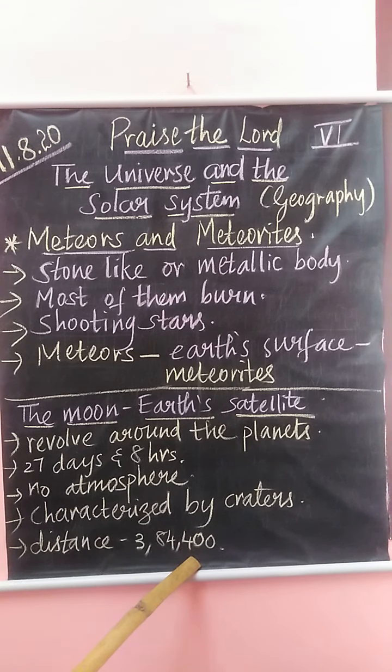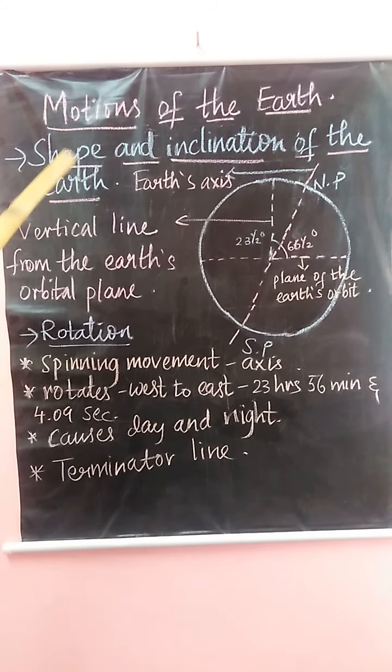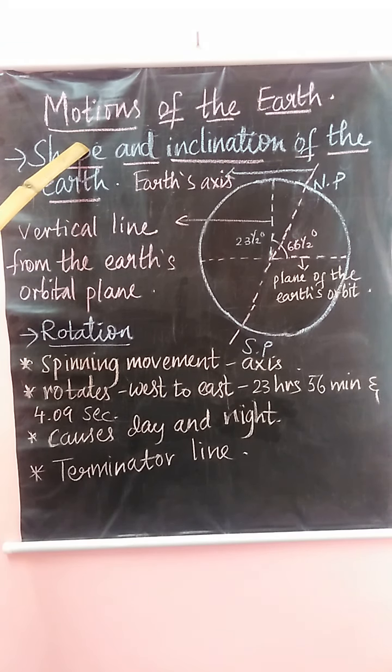Today we are going to see about the motions of the earth. Motions of the earth. Children, have you noticed the sun in the morning, afternoon or evening? Is it in the same place throughout the day? No. It is seen in the east in the morning, overhead in the afternoon, and in the west in the evening. Have you ever thought of the reason behind it?